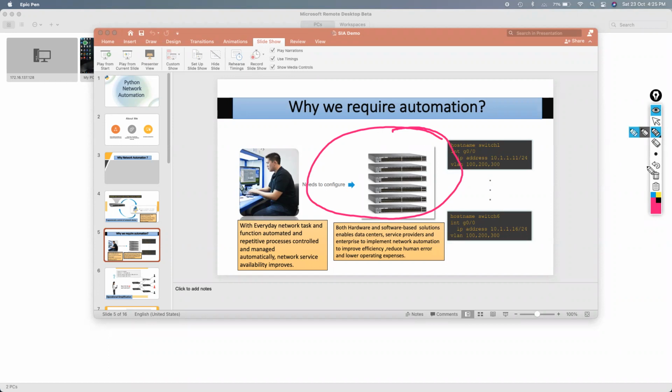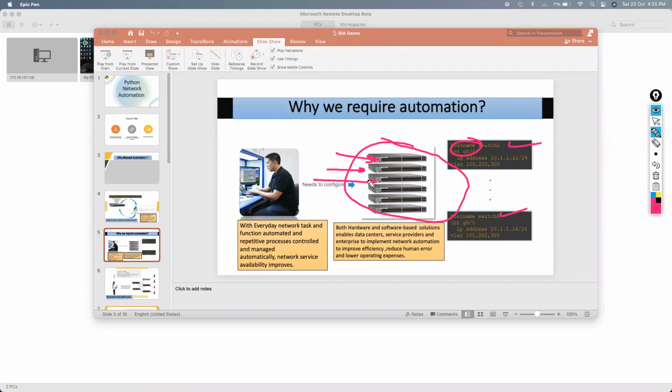So here as well, I believe in the slide, switch host name. See, I need to configure the IP address of switch 1 to switch 6 on the gig 0/0 interface, right? So rather than logging in to each and every switch, I'll create only one program for it.